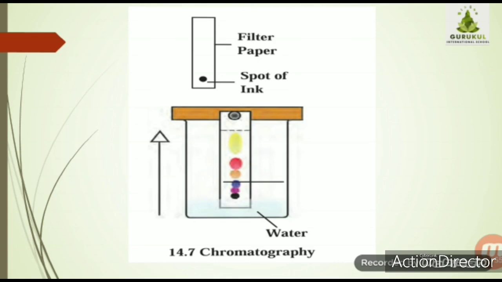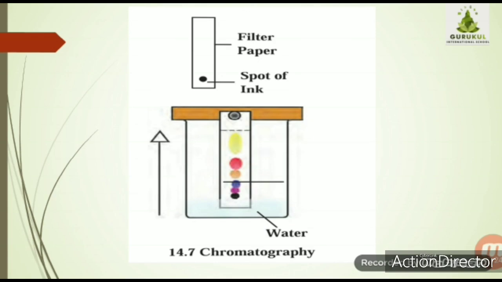This means whatever ingredients are present inside the ink, they are separated and different spots are formed on the filter paper at different heights. If there are two or more constituents of different colors in the ink, they will be seen to have risen to different heights due to their different colors, and thus they appear distinct from each other.